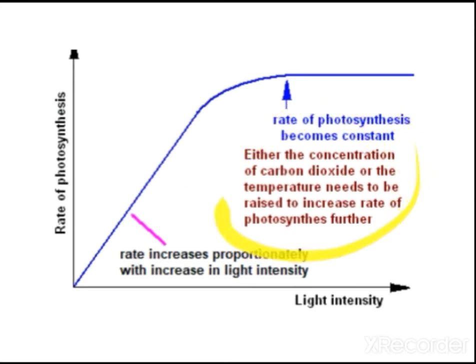Among the four factors, if one factor keeps increasing while the others are less, there is no value in that, because the other three factors also have to increase. Photosynthesis will be according to their availability, and the availability of the other three factors becomes the limiting factor for photosynthesis here.